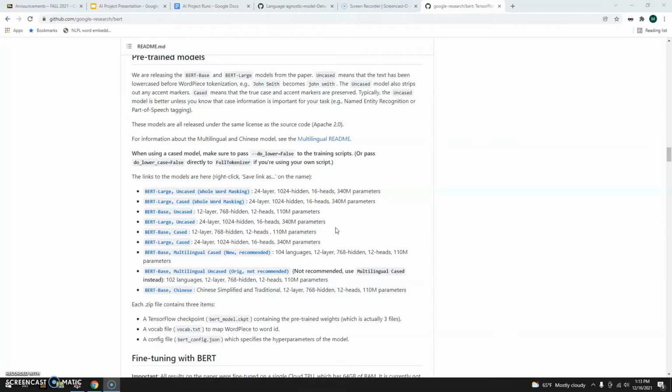When trying to experiment with the BERT large model, we ran into a bunch of roadblocks. For example, we didn't have the computational power to run this. It required hardware that we did not have. And when trying to run this, we would either run out of memory, or we would crash Python midway through, and it just was not working. So we stuck to the BERT base uncased model, and you can see the results in a minute.